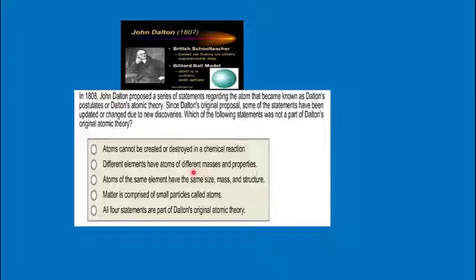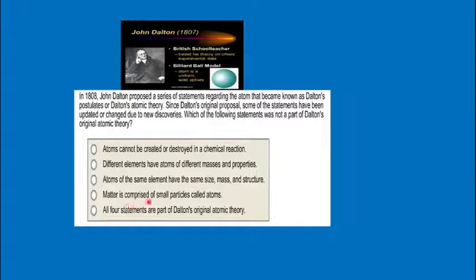That means the atom of hydrogen is different from the atom of oxygen, nitrogen, chlorine, and all those; they have different masses and they have different properties. So different elements like hydrogen, oxygen, nitrogen, etc. have different masses and different properties. The third statement was atoms of the same element have the same size, mass and structure. So for example, hydrogen atom. According to John Dalton, from whichever method the hydrogen is prepared, the element has the same size, mass and structure.